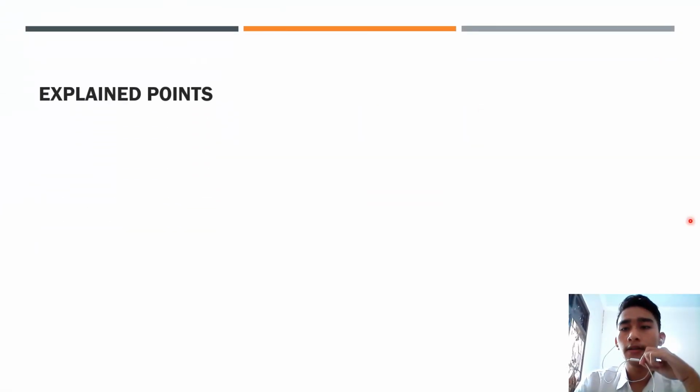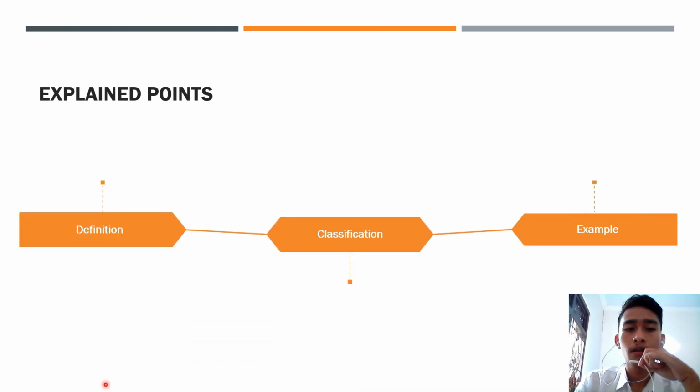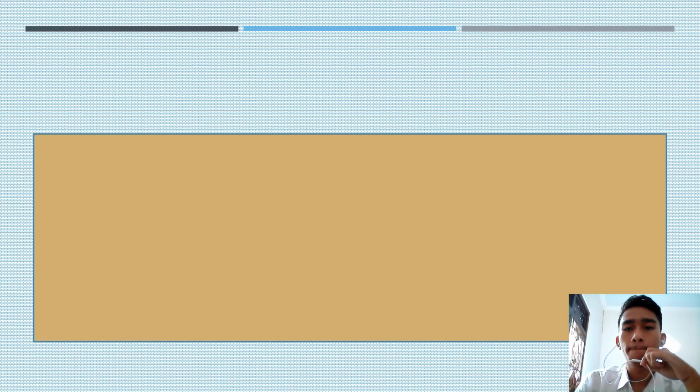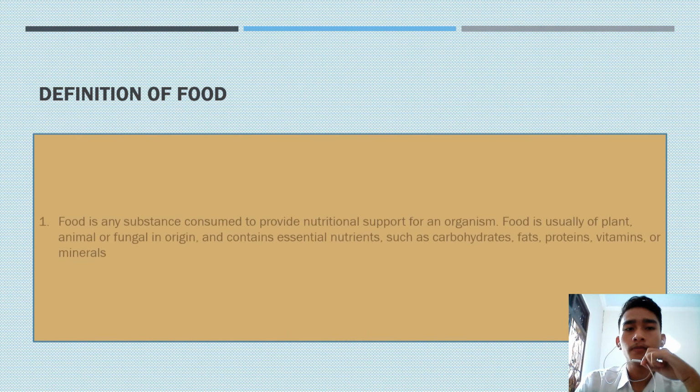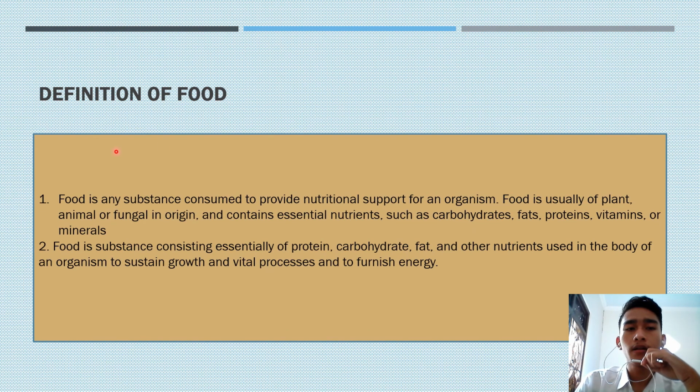Okay, these are the points that I will explain to you. The first is definition, classification, and example. The first is the definition of food. There are two definitions of food. The first is food is any substance consumed to provide nutritional support for an organism.